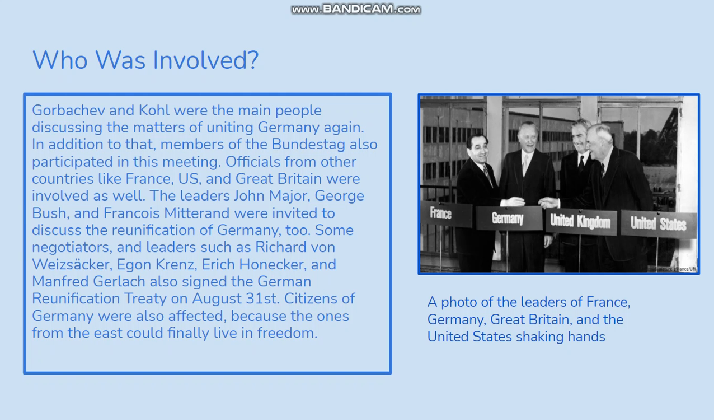So, on the side, there is a photo of the leaders of France, Germany, Great Britain, and the United States shaking hands and making peace.